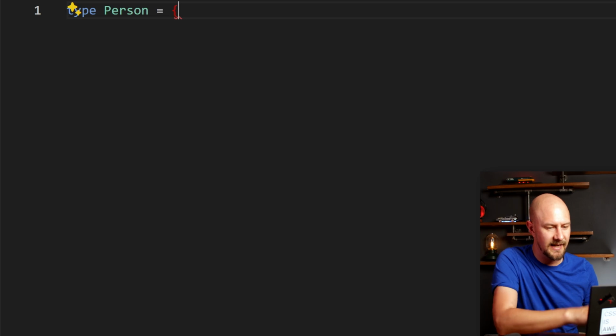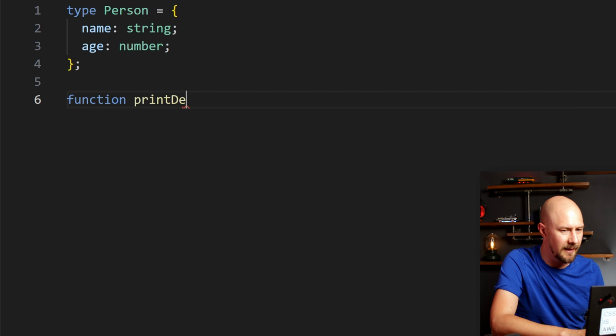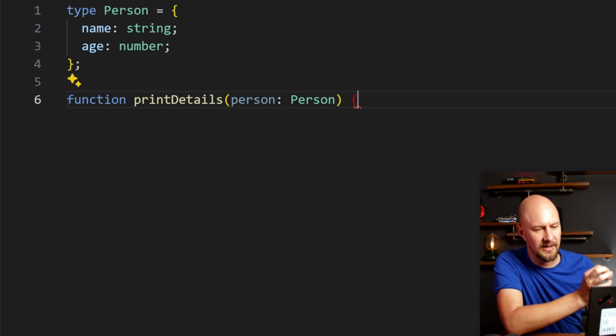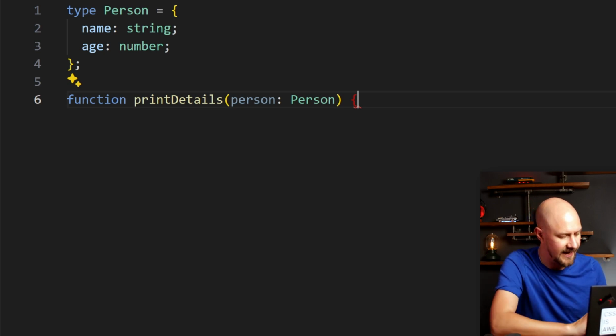Now our person object is going to have a name, which is going to be of type string, and it's going to have an age of type number. Now I'm going to declare a function called printDetails, and that's going to take in person as its object. So it's constraining the object to be one of these objects with name and age.